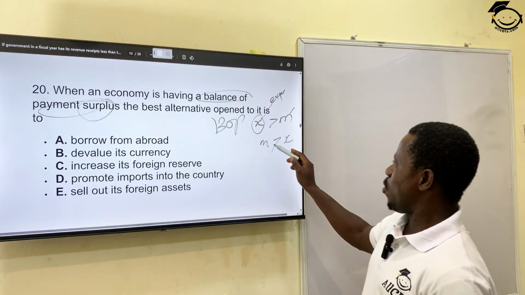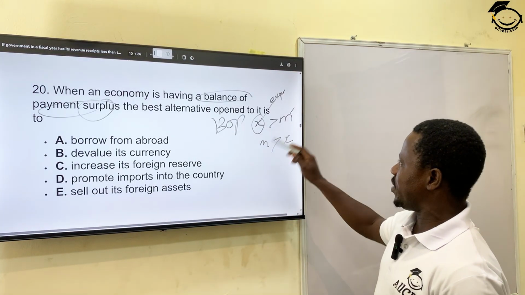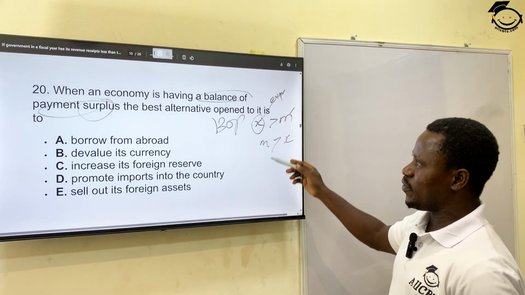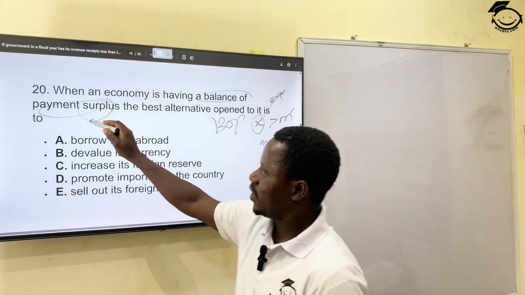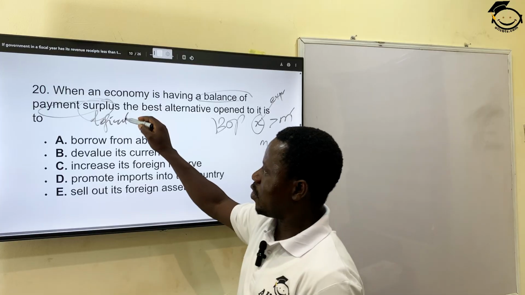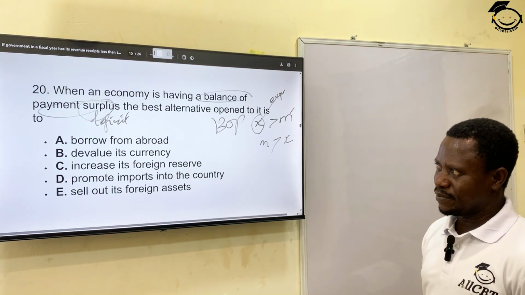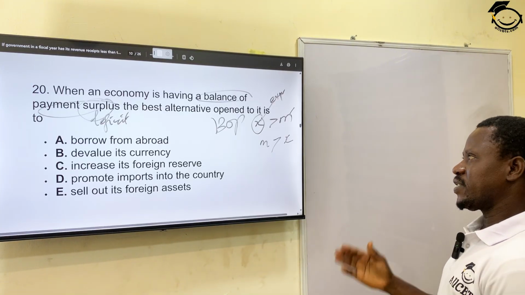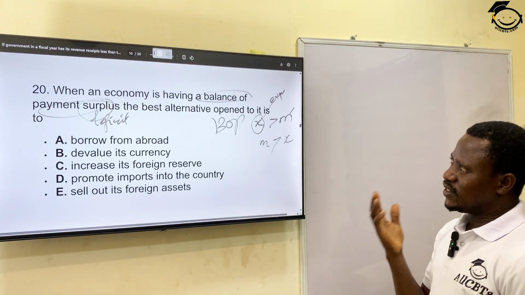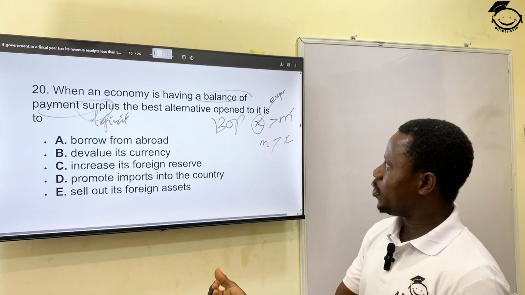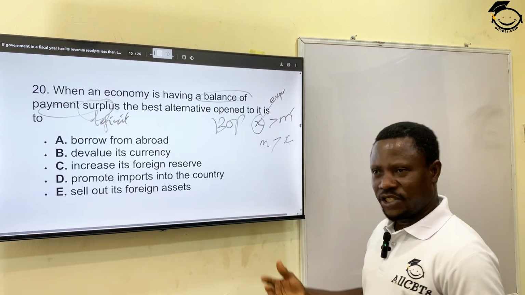Alternately, when your import is greater than your export, we say you're having a deficit balance of payment. Why? You are paying more than what you are earning. Now, in this case, the question is saying we have a surplus, which is good.